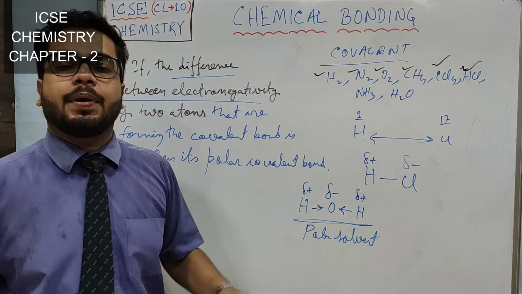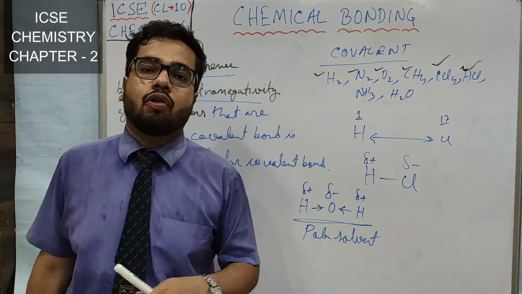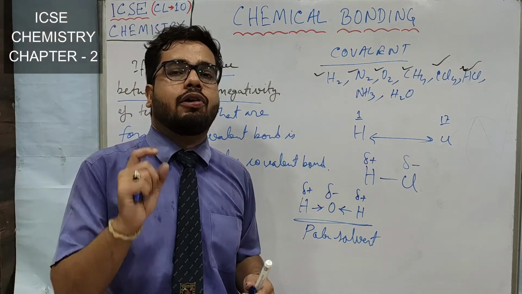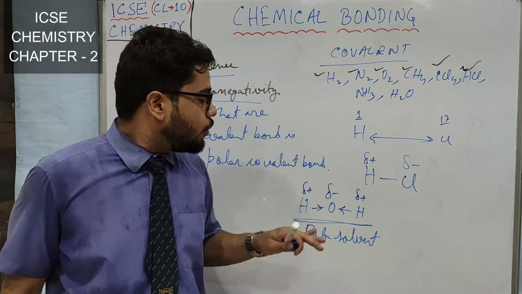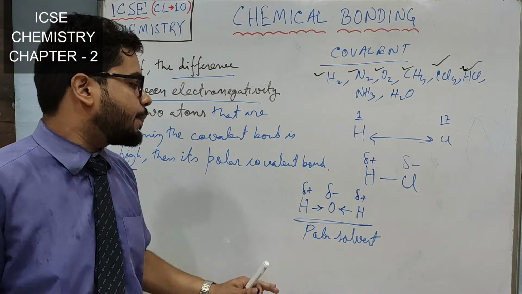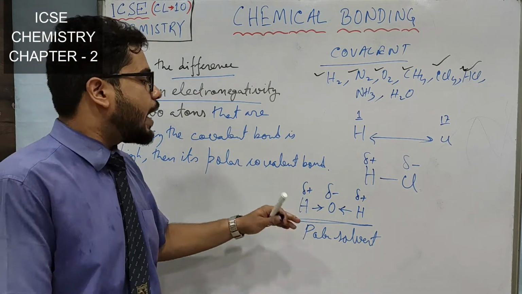where I was comparing between electrovalent and covalent molecule. I told you that electrovalent compounds, they are soluble in polar solvent. So what are polar solvents? Where charge separation takes place. Okay, partial charge separation. Understood?